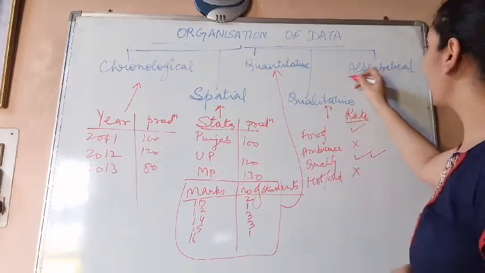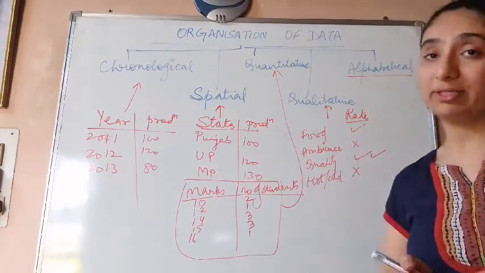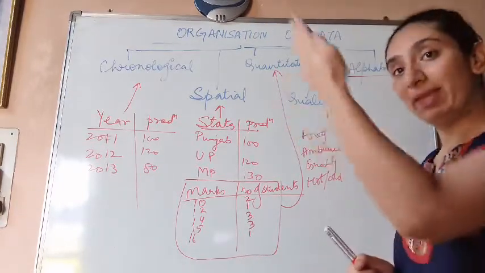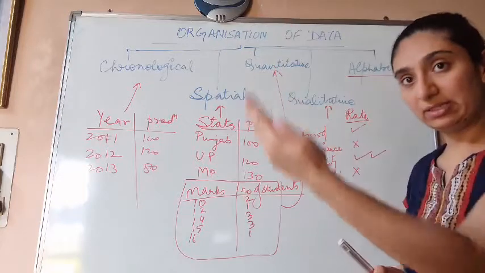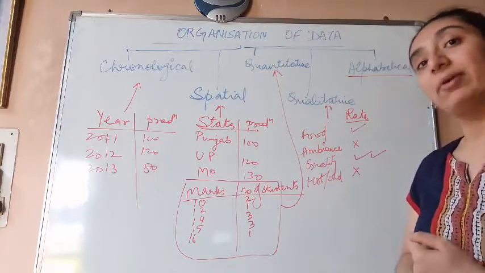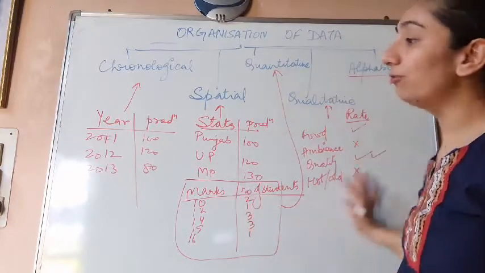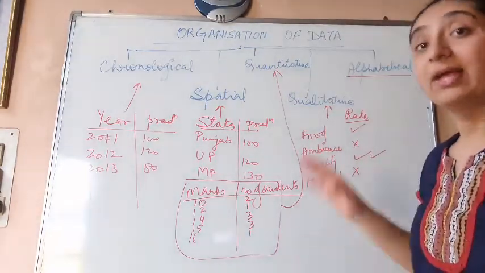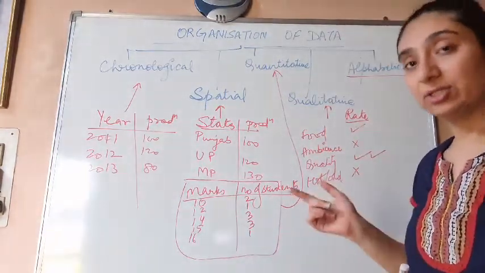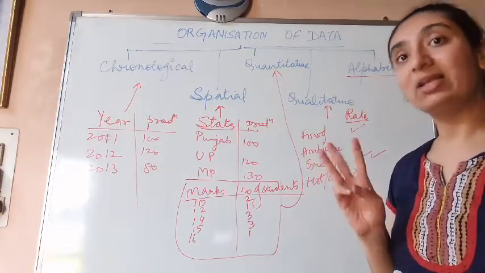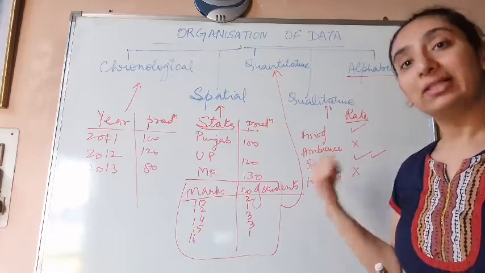And last we have alphabetical. We all know about alphabetical classification, our roll numbers. Whenever we are arranging our roll numbers, we start from A and go down: A, B, C, D, E, F, G, H. That is called alphabetical classification. So this is what is classification of data. Now in this chapter, we have to take 3 series: individual series, discrete series and continuous series. So let's see that.